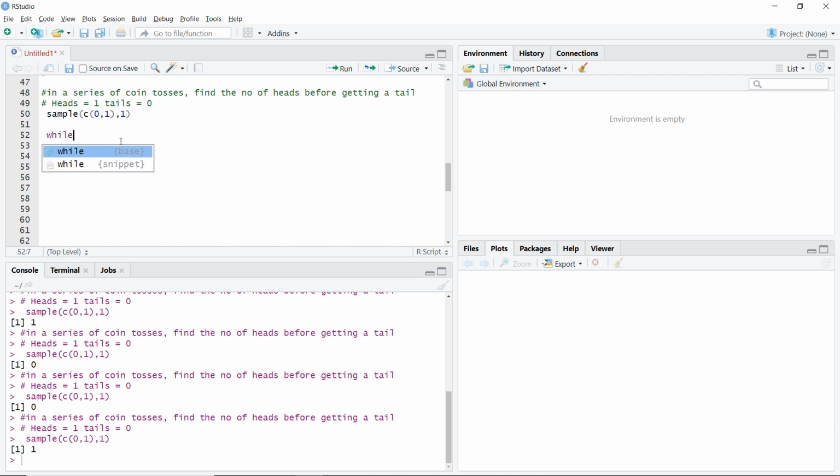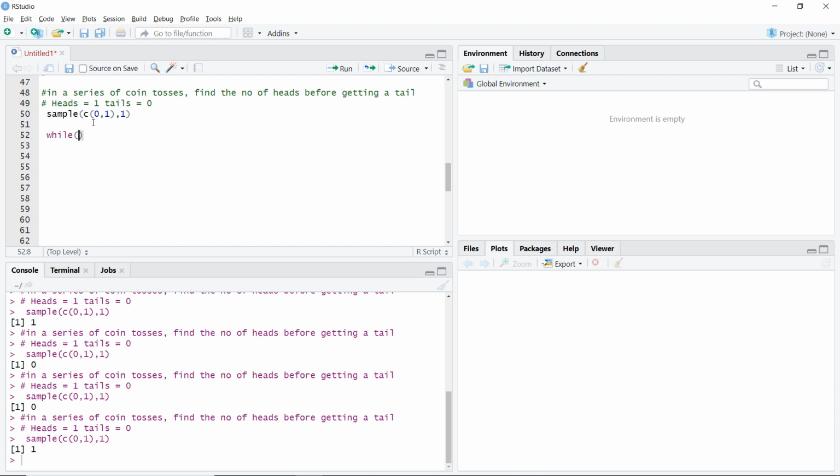Now here I have no idea about how many tosses I will have to do so that I get a tails. There is no limitation to it. I can have infinite tosses all being heads before I get my first tails. So I do not have a limit on the number of times I will have to get the samples. Obviously in practical life we will get tails in a few tosses, but we do not want to assume anything. So we'll say while